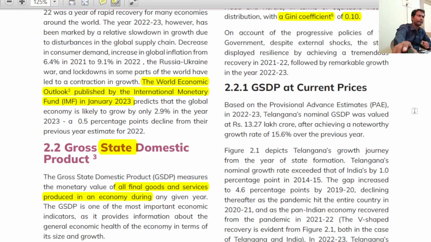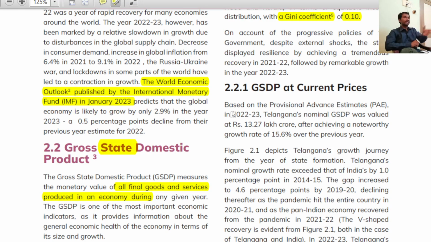So let us begin from Group 2 point of view. If you look at Telangana GSDP, you need to remember this fact. Please listen. You all know that for India also, the Survey is released before the budget. You know this, right? The Survey is released before the budget, that is on January 31st or January 30, and the budget on February 1st. In the same way, state governments also release a survey before the budget.